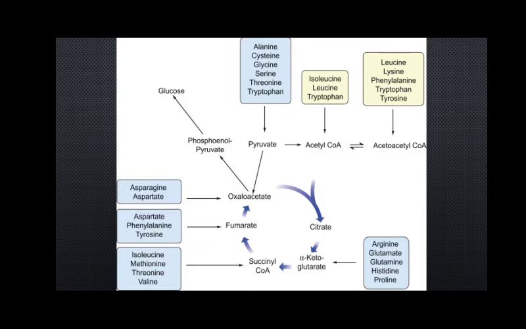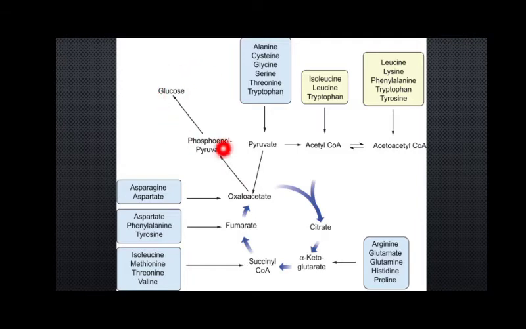Let me tell you something. This glucogenic type of amino acid has the property to get converted into glucose also, meaning they can actually transform into glucose. As you can see in the pathway shown here, it forms pyruvic acid, then from that oxaloacetic acid, from there phosphoenolpyruvate, and finally glucose is formed.